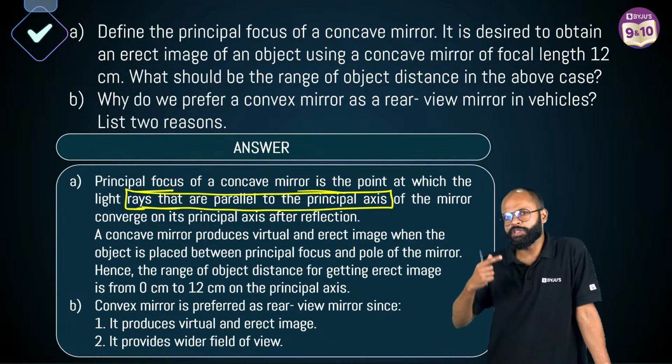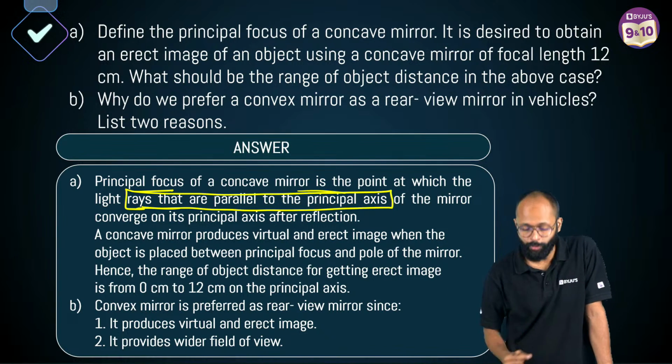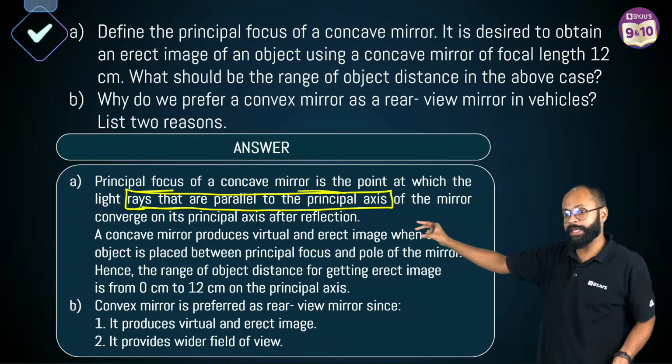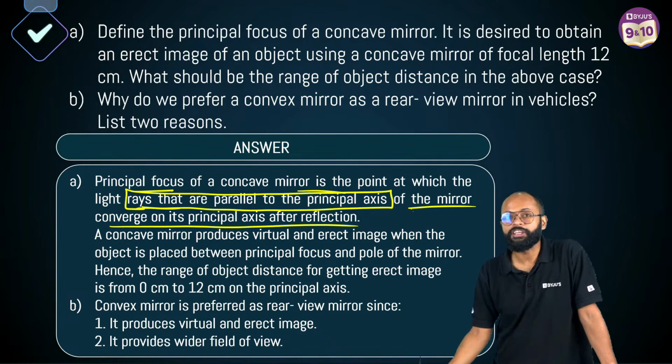नंबर काट लेते हैं मेरे जानबूझ के, है ना? मेरे से दुश्मनी है, right? People hate me. Examiner hates me. They cut my marks. अरे because you miss important points. Don't miss this line. If you miss this line, marks are gone. Of the mirror converge on its principal axis after reflection.